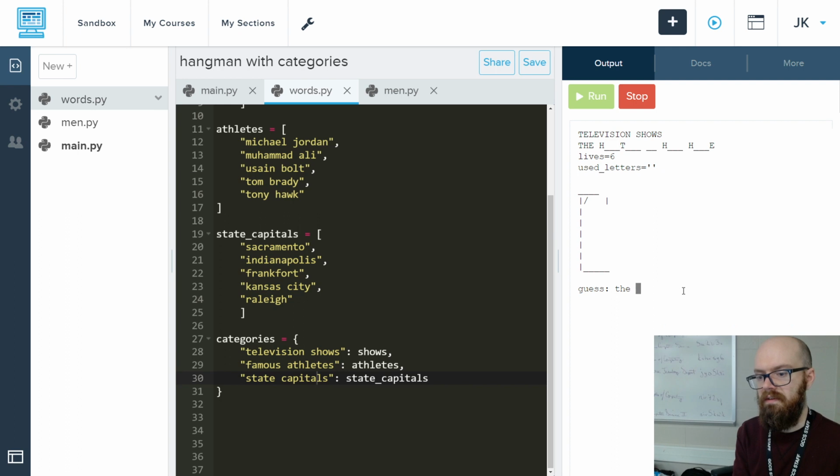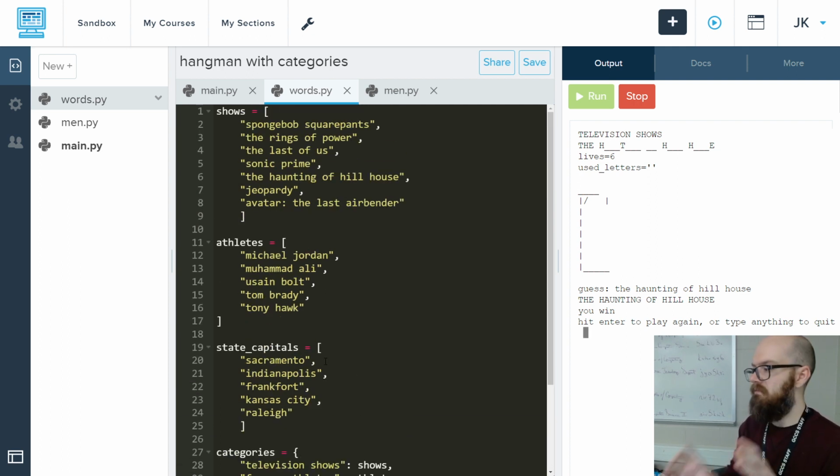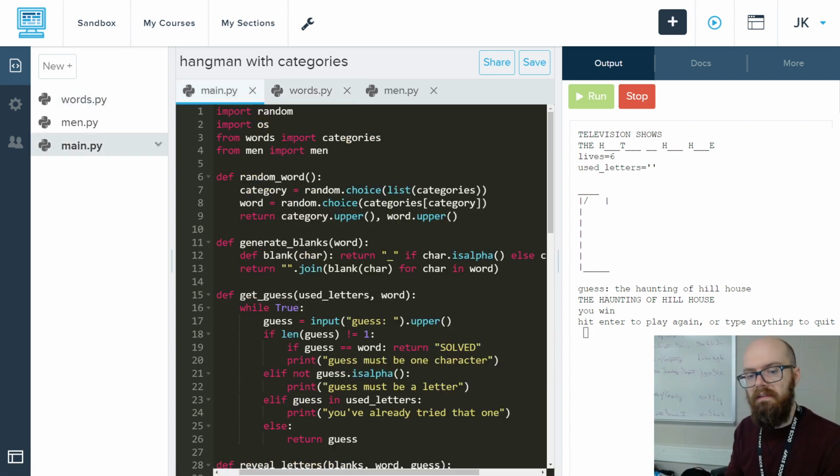I already know what this one is, because I'm familiar with the word banks that I've been using as practice, and we got it. That's exactly what we need for the categories. If you've done it a different way, that's fine. I just think this works well. We don't have any nesting of lists inside of lists or anything. And the only thing I would change is probably I would change the name of this function to be more clear that it's doing category and word at the same time.